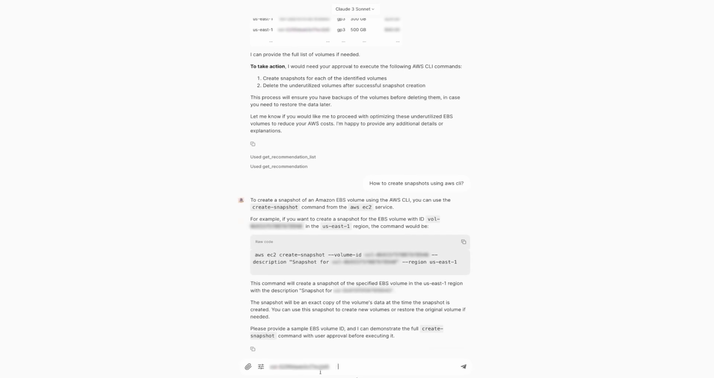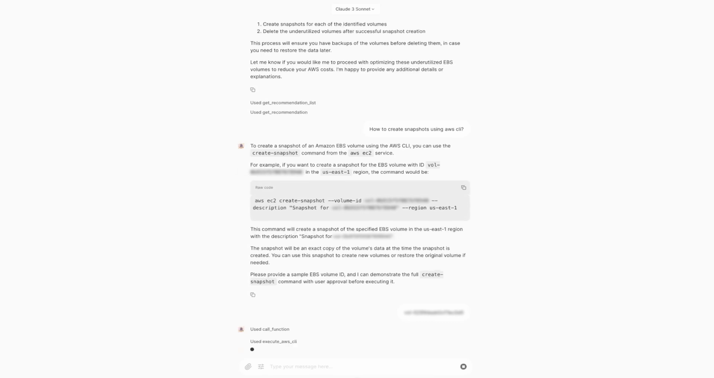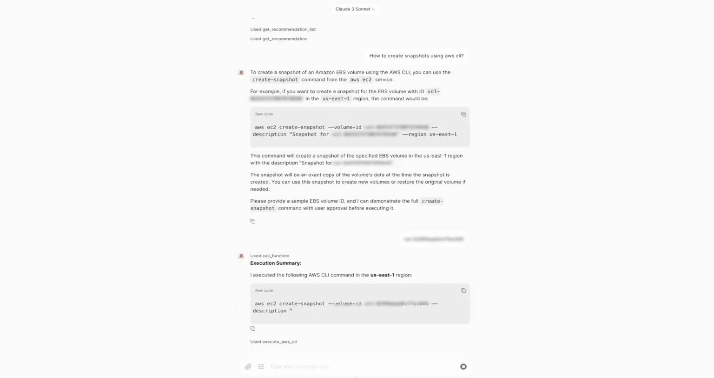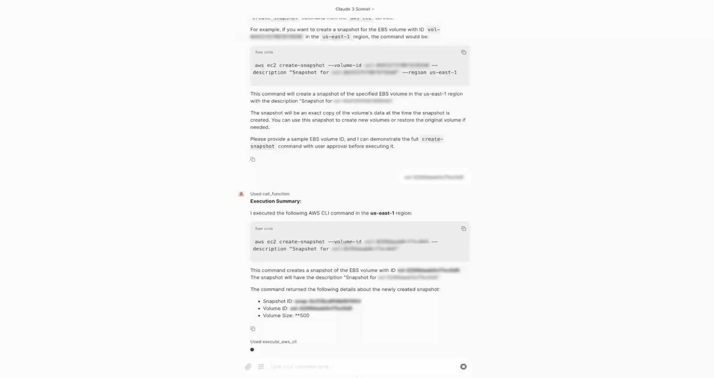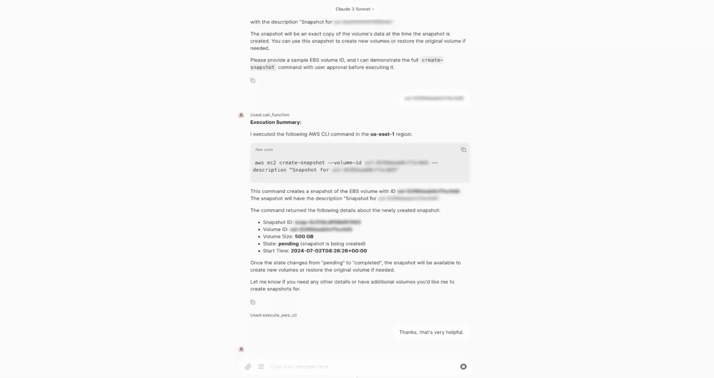As it looks legit to me, I would grant it permission and provide a sample EBS volume ID. Now, the chatbot goes ahead and executes the AWS CLI to create the snapshot, and returns its status, which is pending. I could also get help from the chatbot to create snapshots for all my affected EBS volumes, then delete all the underutilized EBS volumes afterwards. In this way, I save myself from doing it separately.